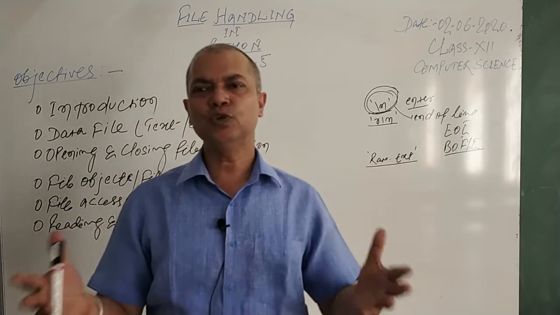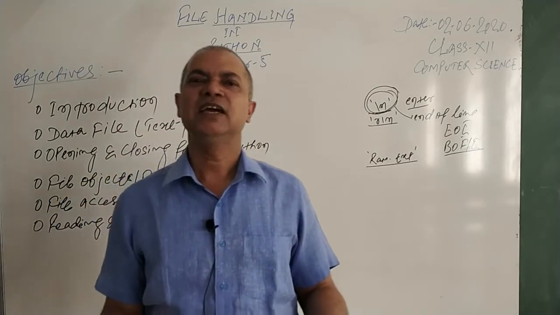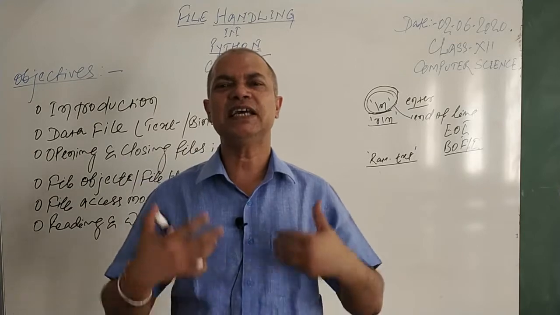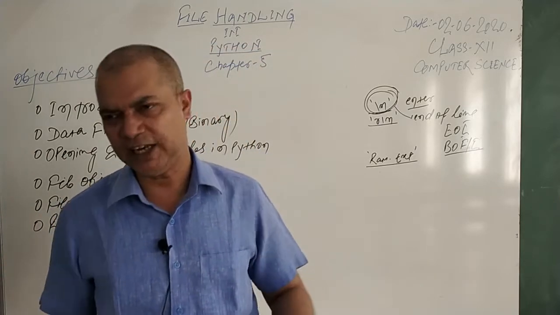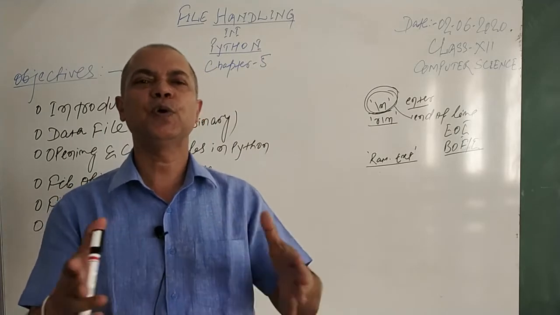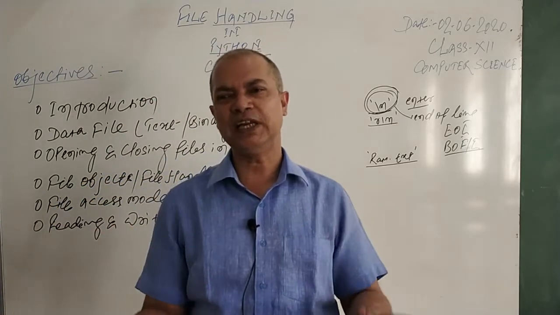So these are the two files, text file and binary file. A text file that we create allows us to store data in ASCII form, American Standard Code for Information Interchange, or you can say the Unicode character system that Python allows to store the data.